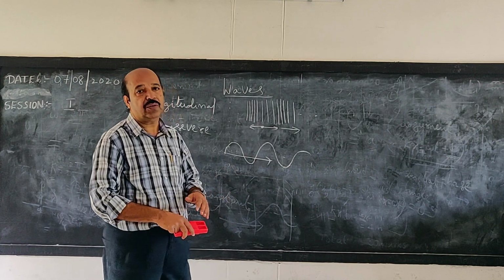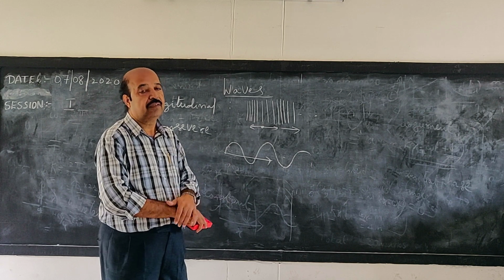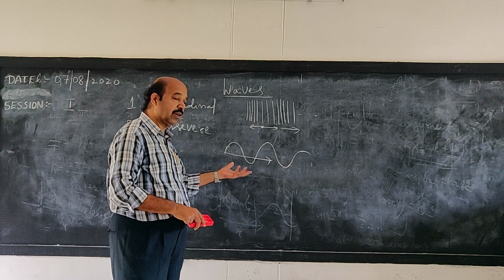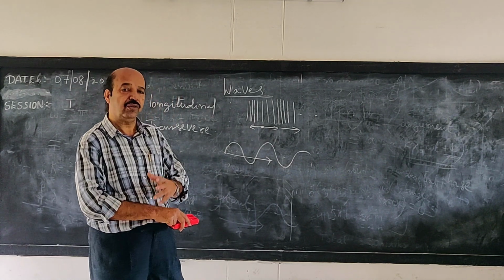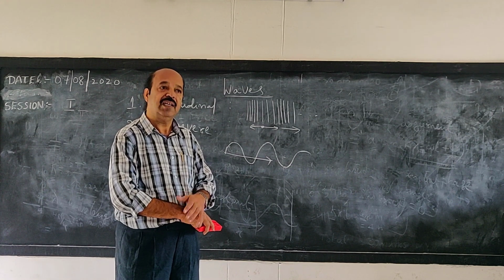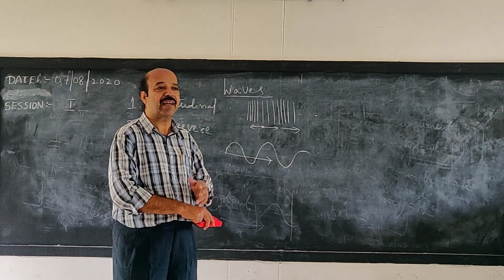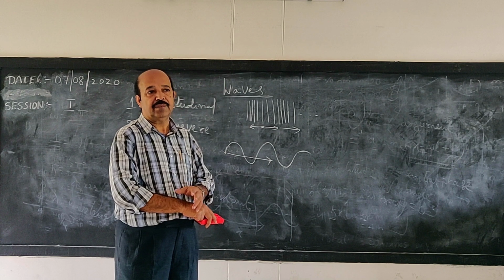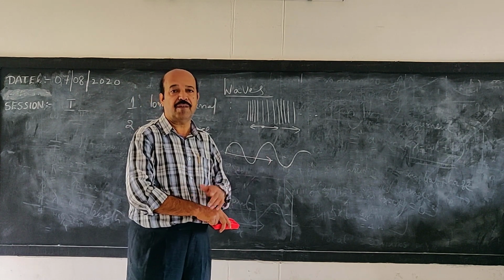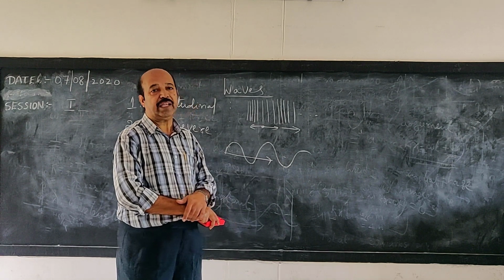In strings, you can easily produce transverse waves. Examples of transverse waves are electromagnetic waves, which you may already know about. Light waves are electromagnetic waves in which the electric field and magnetic field vectors oscillate perpendicular to the direction of propagation of the light wave.